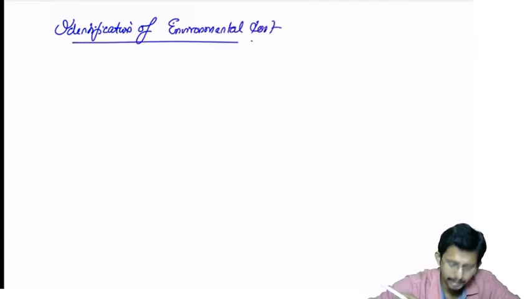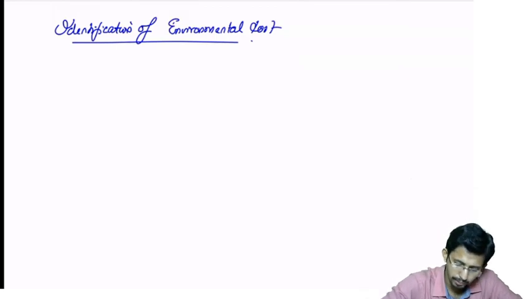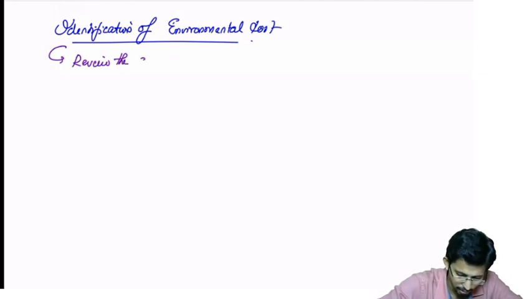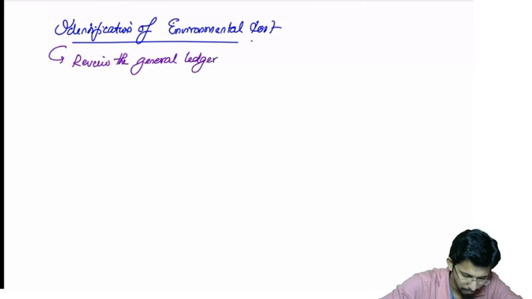Okay, how can you identify this environmental cost? First strategy, review the general ledger thoroughly, intensively. Thoroughly means intensively.